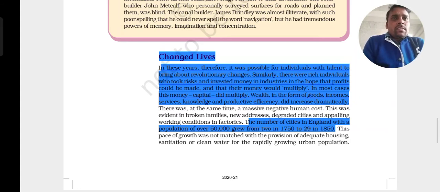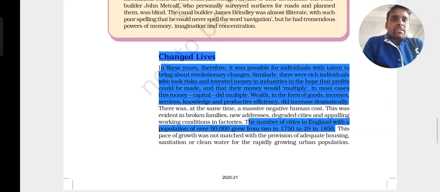In these years, therefore, it was possible for individuals with talent to bring about revolutionary change. Similarly, there were rich individuals who could risk and invest money in industries in the hope that a profit could be made and that their money would multiply.